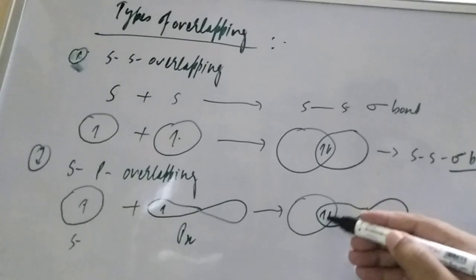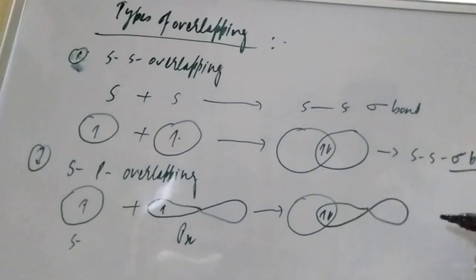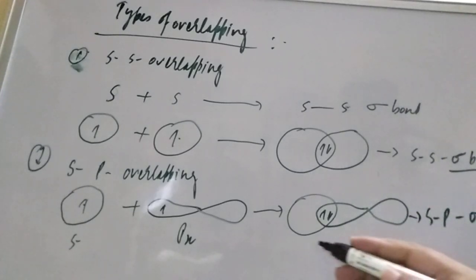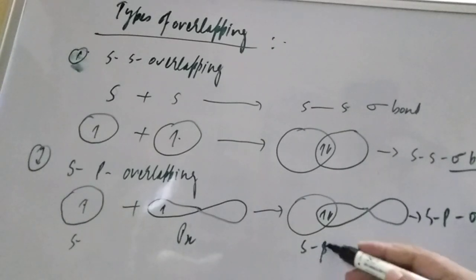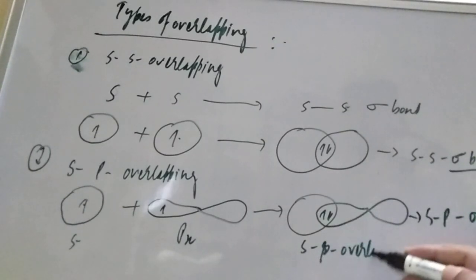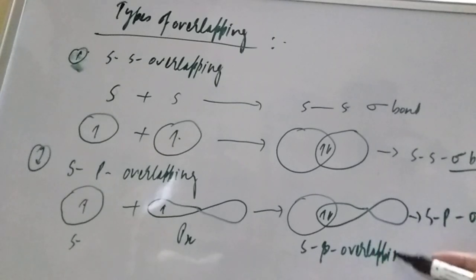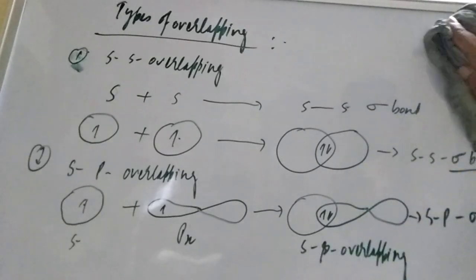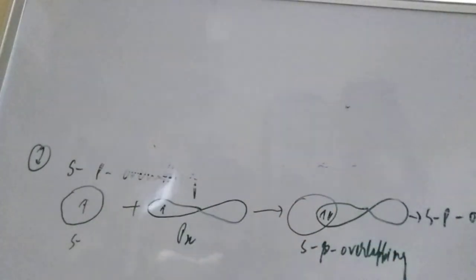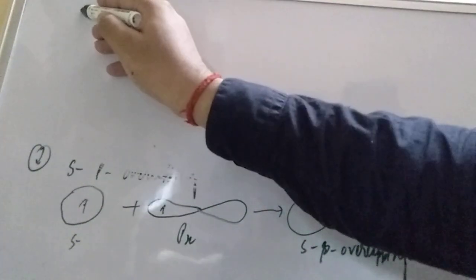So in the resulting orbital there will be opposite spins, and this is known as the sp sigma bond. This is sp overlapping, and sp overlapping results in the sp sigma bond. Now let us move to another type of overlapping. There are so many types of overlapping, but the next one, the third, is the third point.